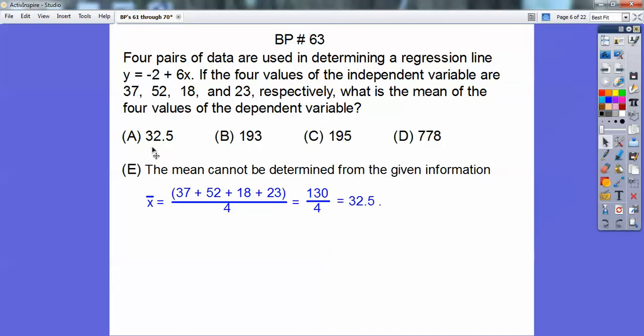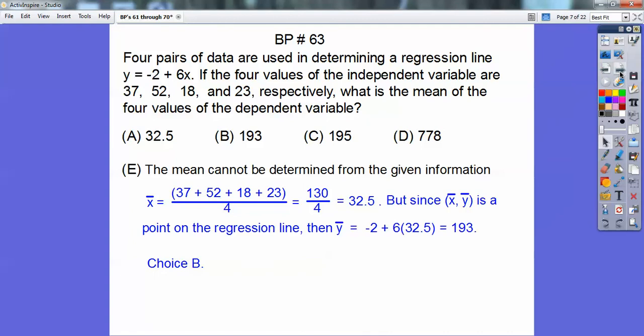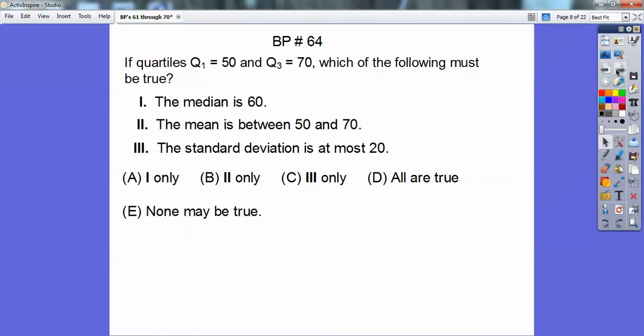It's because the regression line goes through x bar comma y bar. So I have to figure out my y bar. What I've got to do is plug in this x bar, the mean of the x values, and that'll give me the value of the dependent variable, which is my y bar. So 193. So it's choice B. Okay, they tried to trick you on that one.